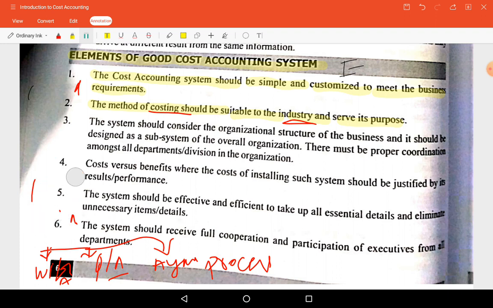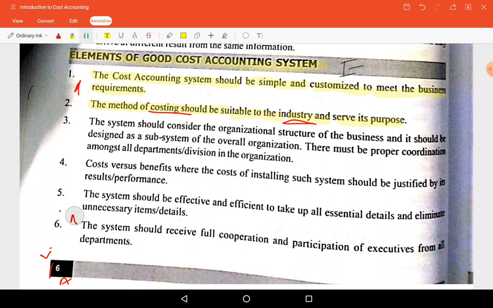Okay, this is for revision purpose, I can't explain in detail each and every point now. And you people are also very cautious about your exams, so point by point detailed discussion may not be possible, please understand. The system should consider the organizational structure of the business, and it should be designed as a subsystem of the overall organization. There must be proper coordination among all departments and divisions in the organization.